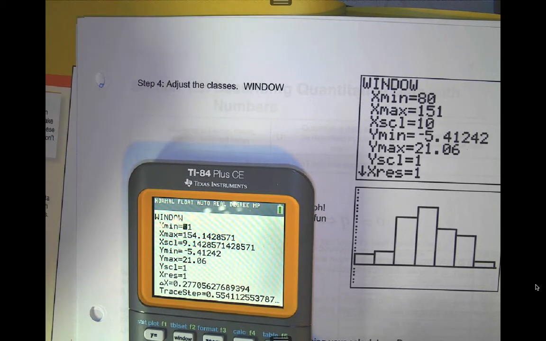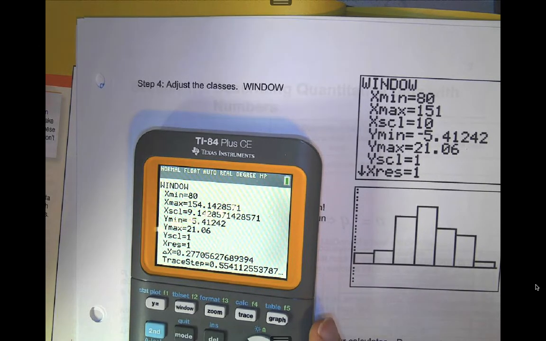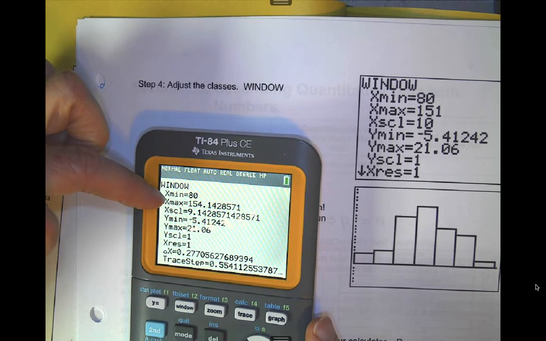81 is close to 80. I just don't like odd numbers. I'm going to switch it to 80. You could leave it as 81. So sometimes you want to change that minimum.